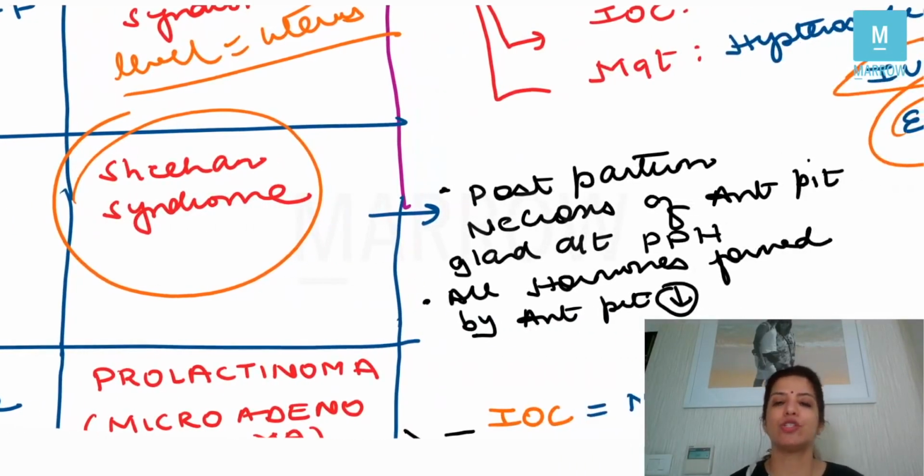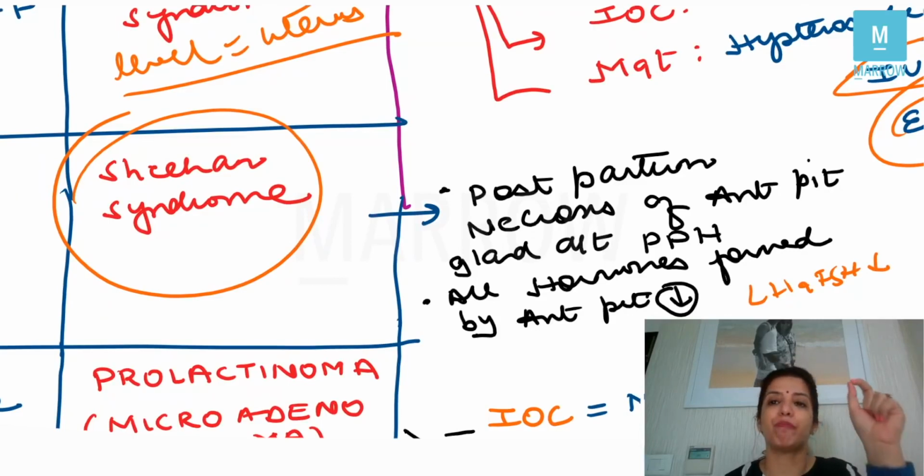Now, what happens in Sheehan syndrome? In Sheehan syndrome, there is postpartum necrosis of the anterior pituitary gland due to PPH. Right, so after delivery, the patient had excessive bleeding and that led to the necrosis of the anterior pituitary gland. So all the hormones which are formed by the anterior pituitary gland will decrease, and so LH and FSH will decrease. And if LH and FSH decrease, obviously estrogen and progesterone will decrease and a female will not menstruate. So that table was very important where I was telling you what are the causes of decreased LH and FSH, which was PKOS. Remember the mnemonic where S was for Sheehan syndrome, right?